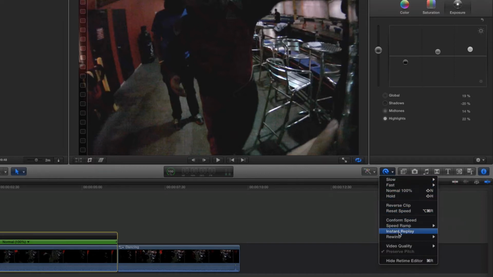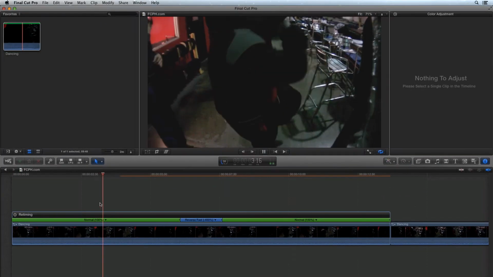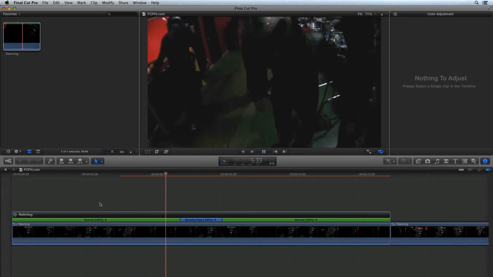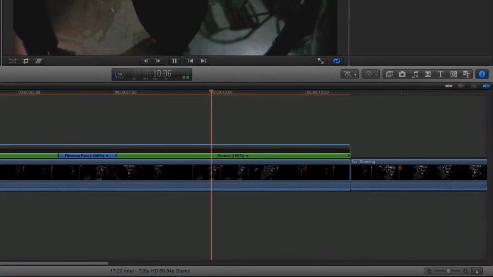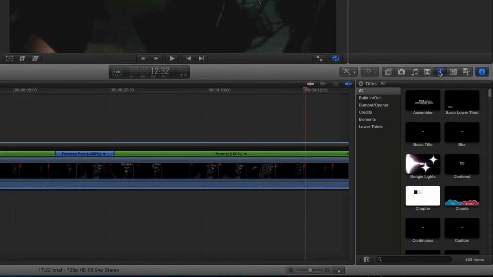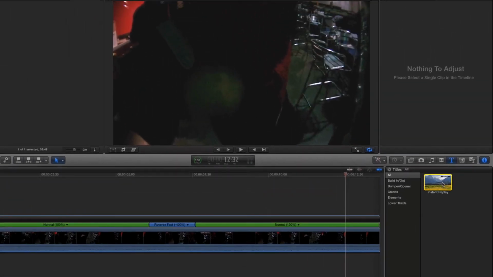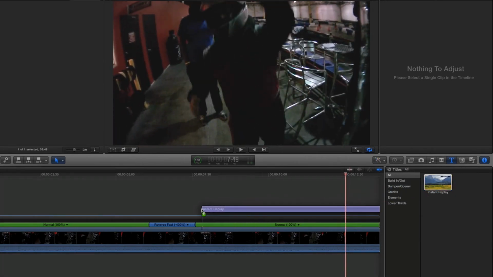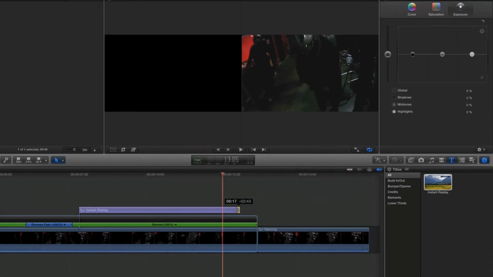While watching a live sporting event, you may have noticed a title on the screen to let you know when you are watching a replay versus a live play. To add the instant replay title, click on the title browser and find the correct title. Drag the title to the part of the clip that is the replay. Using the edges of the purple title clip, adjust the title to the desired length.